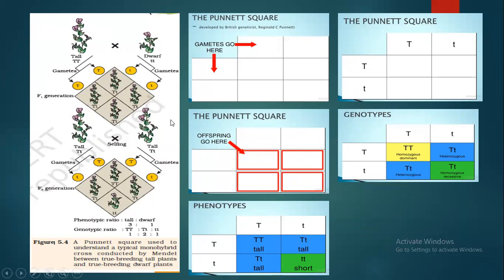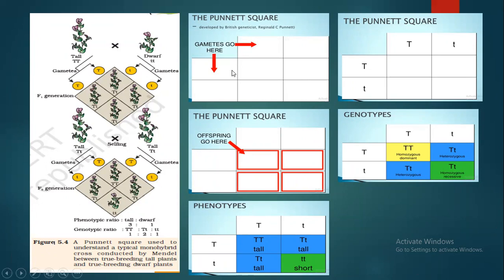If it is a dihybrid cross, there are a total of 4 alleles in a parent, so you have to make 4 into 4, that is 16 squares. But here in this monohybrid cross, since there are 2 alleles with one parent, we will do 2 into 2, that is 4. So we have made 4 boxes first: 1, 2, 3, and 4.